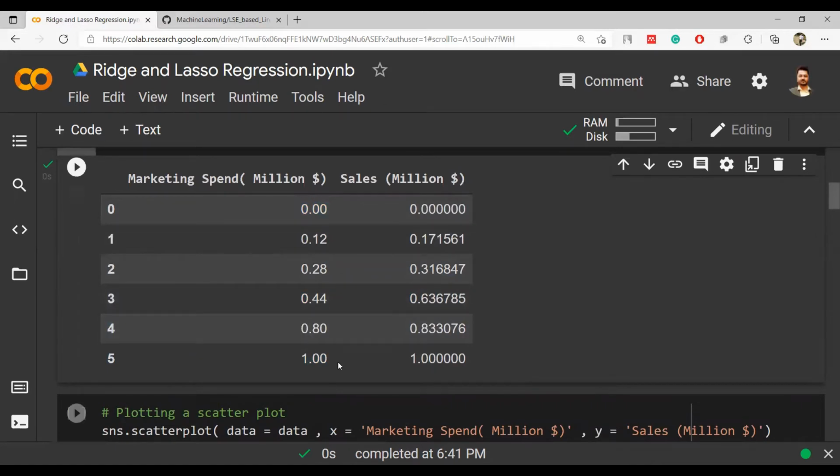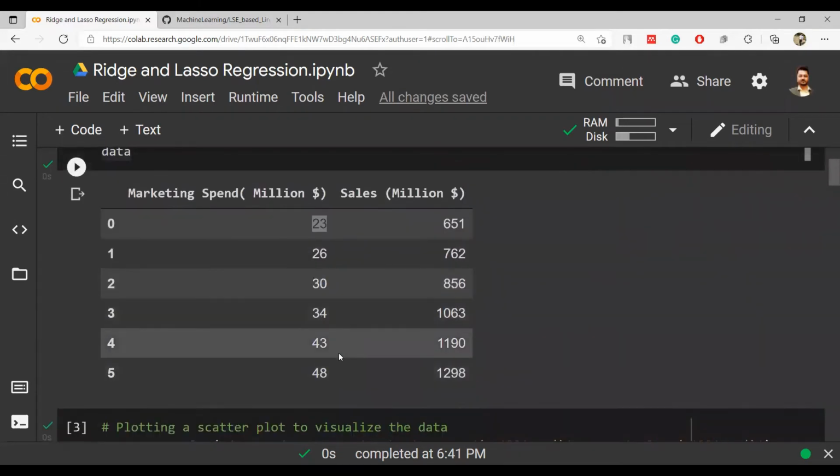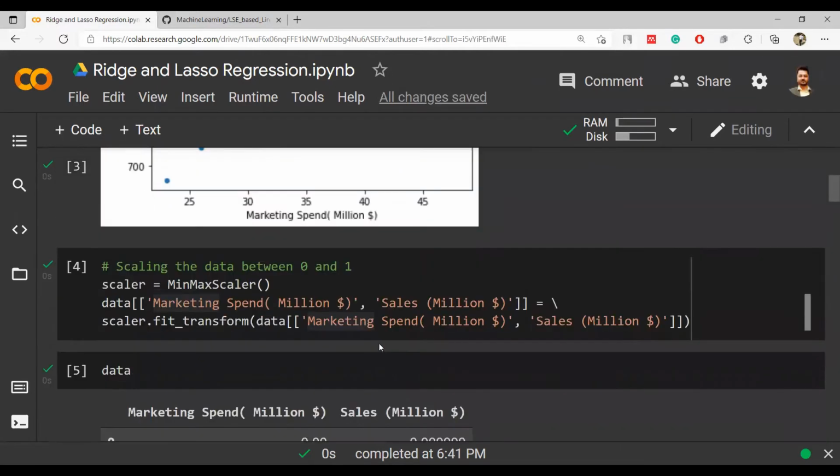So this is kind of a percentile, right? This is the maximum number, this is the minimum number, and all of the numbers are percentiles of it. So let's say the highest number was 48. 80% of 48 is 4.8 into 8. So something like that was there, right? So you can see here that that kind of scaling has been done.